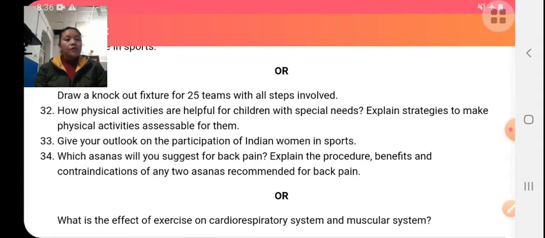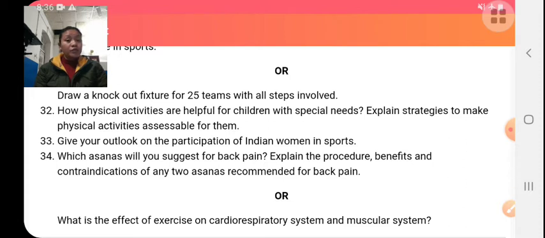Faster removal of waste. If we do exercise, there will be fast removal of waste from the body. Reduction in cardiac problems. If we do exercise, cardiac problems like heart attack, heart disease, etc. can be reduced.